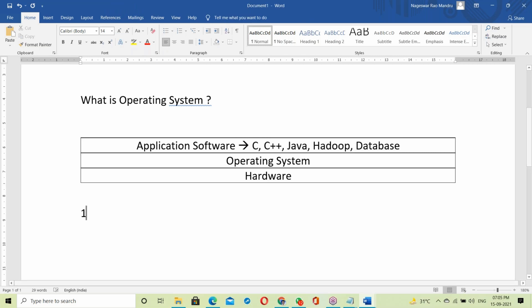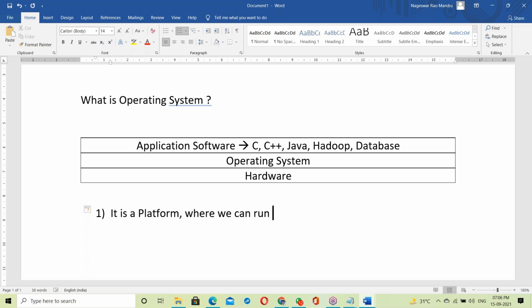Simply, we can say what the OS is: it is a platform. On top of it, everything is running. It's a platform where we can run all the application softwares, acting just like a platform.